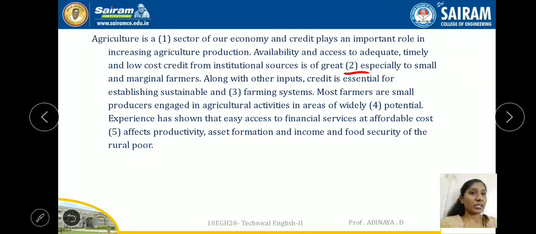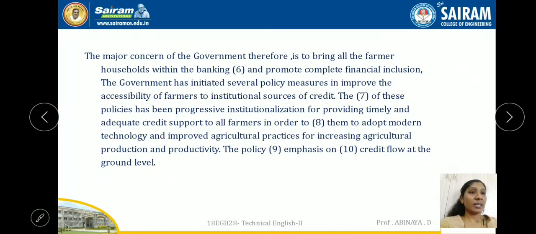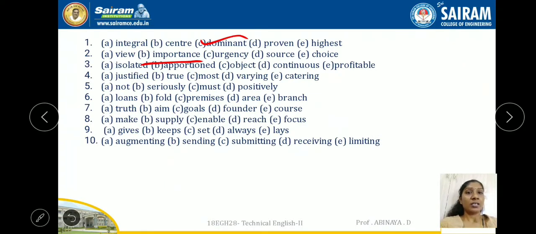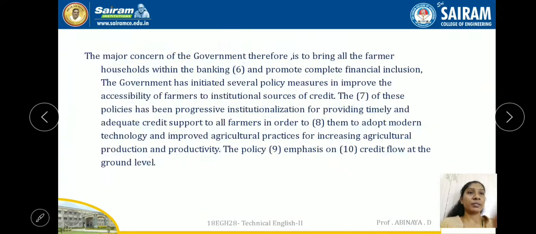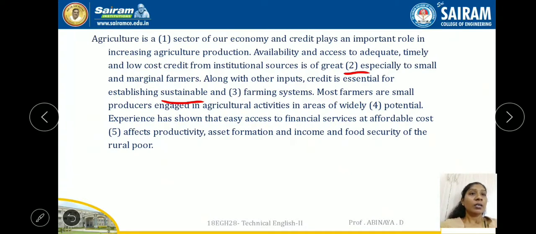So it should be along with this: sustainable and dash farming systems. Sustainable and isolated, isolated is a negative term. Apportioned is like portioning something, parting something. Object is like rejecting something. Continuous, obviously it won't come. And profitable, actually it is profitable. So credit is essential for establishing sustainable and profitable farming systems.